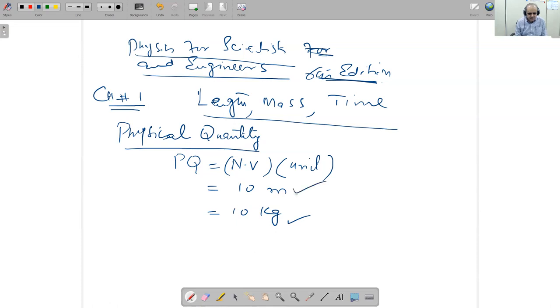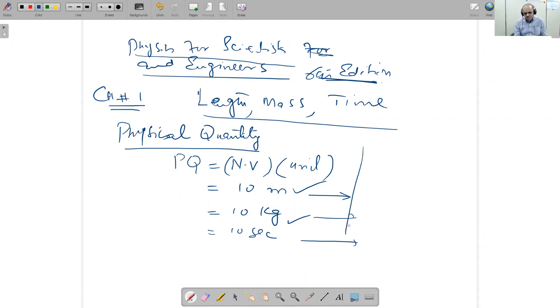So 10 meter means what? 10 meter means it is the length, it is a distance. But 10 kilogram means what? It is the mass. If I write here 10 second, then it means it is the time. So any physical quantity means which we can measure. If you change the unit, its quantity will be changed. So the quantity totally depends on the units.